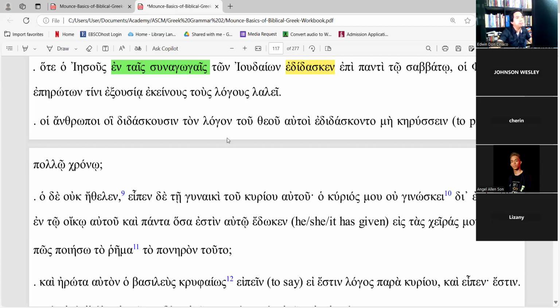So, who were the men who were teaching the word of God themselves to... who were taught. This is passive. Who were taught not to preach in all times. Doesn't sound good.